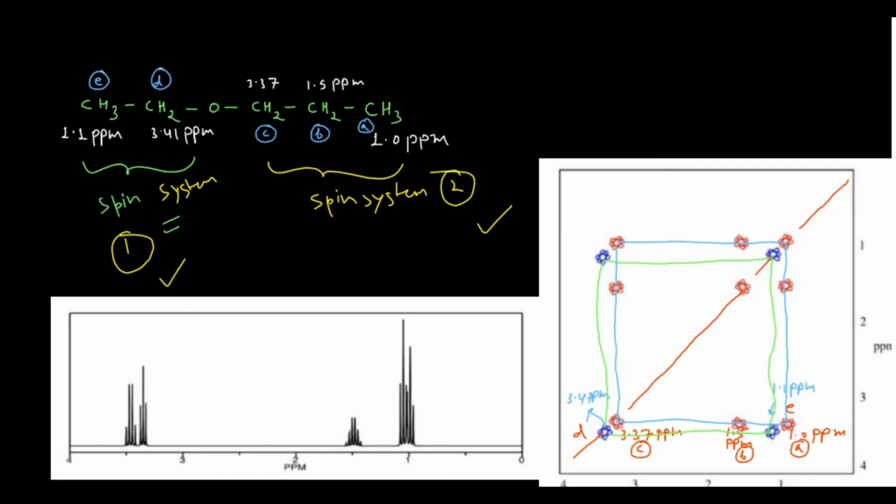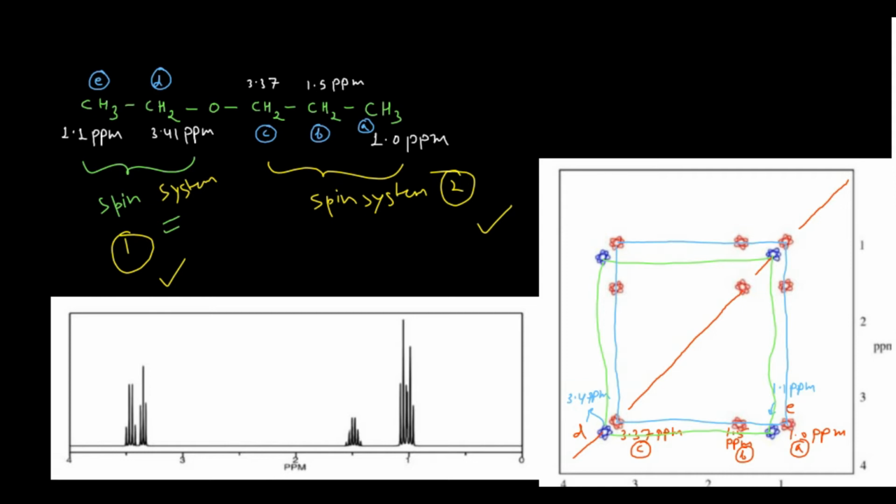But this total correlation spectroscopy is not of very much use when it comes to small molecules. It is just for the explanation. But this TOCSY correlation is very, very important for the researchers who are doing peptide chemistry, right?